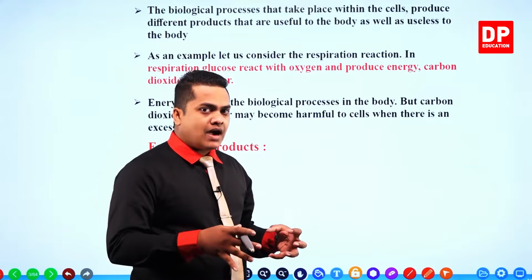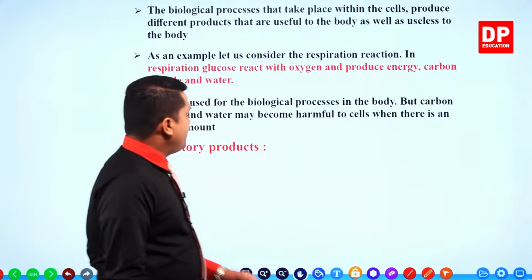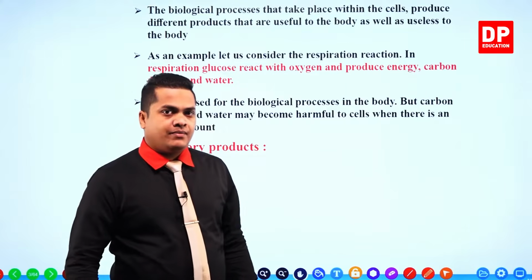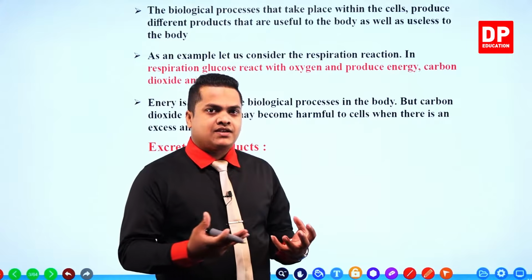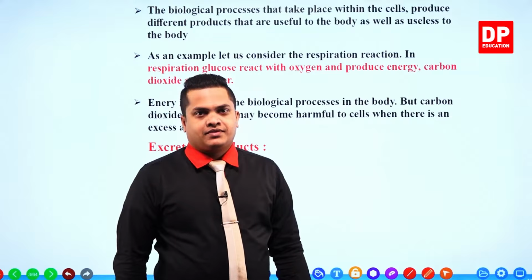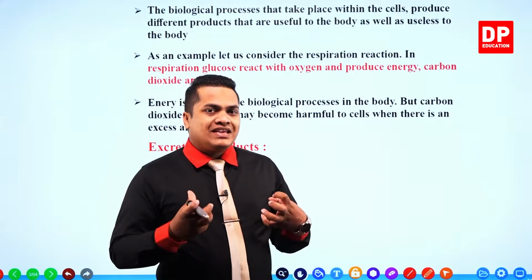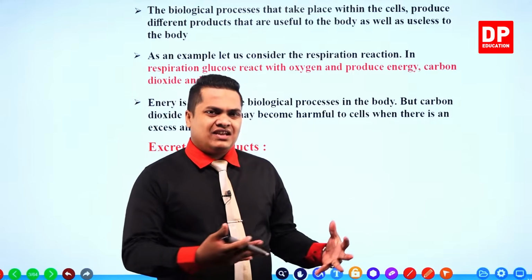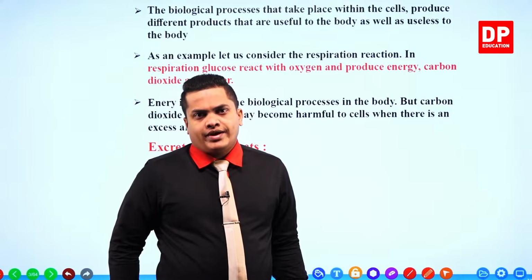Plus, there are byproducts created within this process: carbon dioxide and water vapor. That's why within our exhaled air, there is carbon dioxide and water vapor, right? Even in previous grades, we studied about these things.